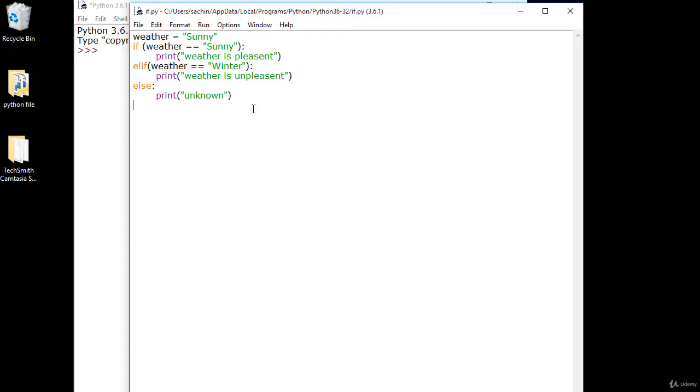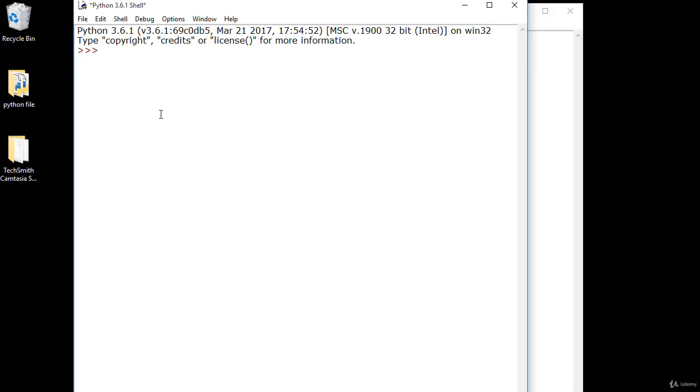If you know about the switch statement or the if else statement in Java, it should be pretty easy for you. But just remember here, it is not else if, it is elif, and it is very case sensitive. Don't type it in uppercase. It is only lowercase in Python, so it is elif in lowercase, and elif means else if in Python. It is easy, but very powerful for programming in Python. The output of the code will be weather is pleasant. So elif is very important.